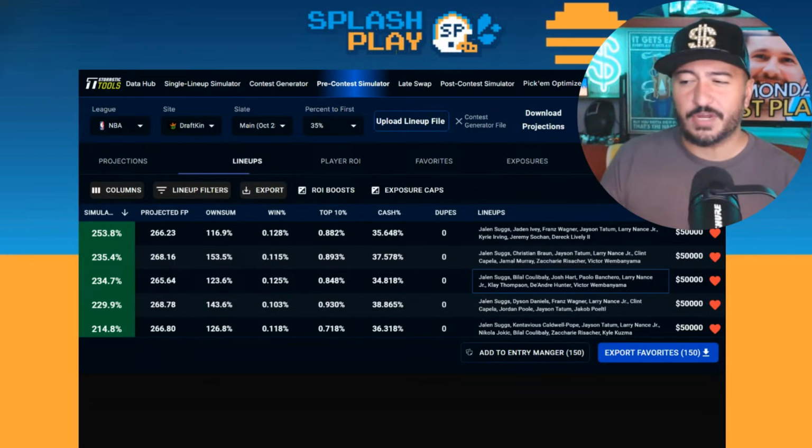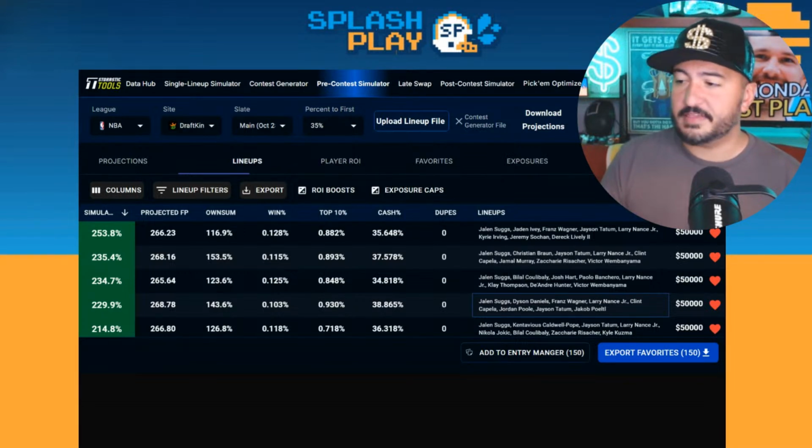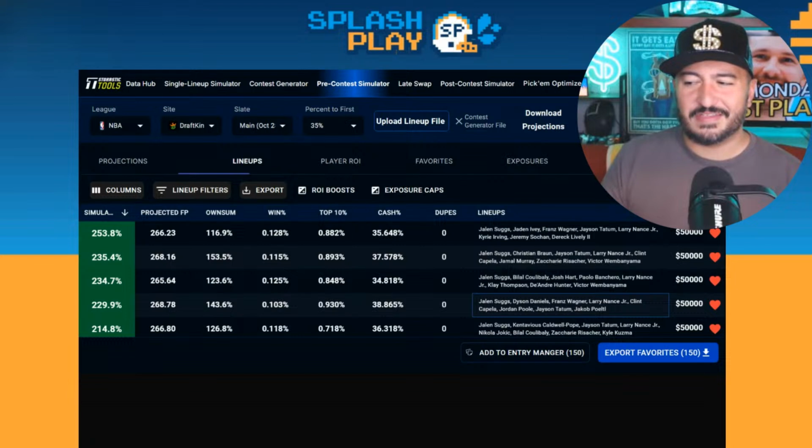Wemby, that's number 3. Jalen Suggs, Dyson Daniels, Franz Wagner, Larry Nance, Clint Capela, Jordan Poole, and Jordan Poole shooting the lights out at the start of the year. Jayson Tatum, Jakob Poeltl's number 4. Number 5 is Jalen Suggs, Kentavious Caldwell-Pope, Jayson Tatum, Nance, Jokic, Coulibaly, Reaves, and Kyle Kuzma. So a little bit of a bring back. I'm surprised not getting any Trae Young, but I guess Jalen Suggs as a value opens things up enough.